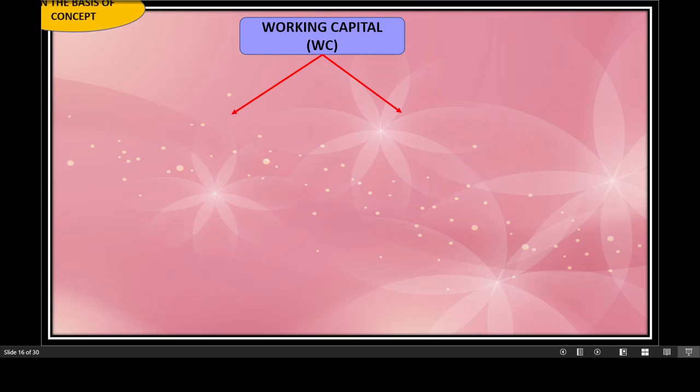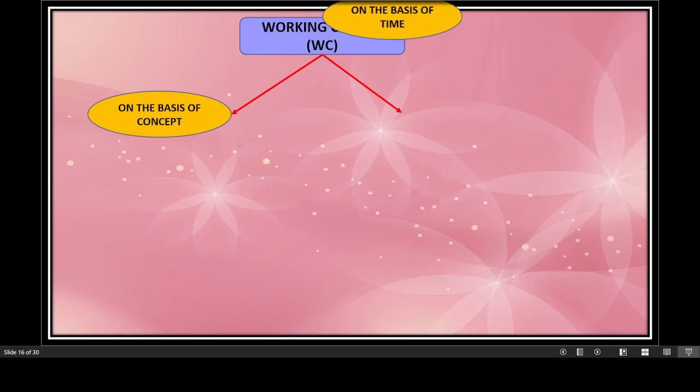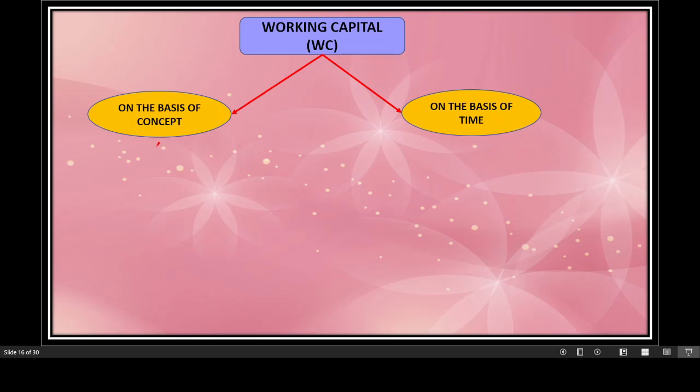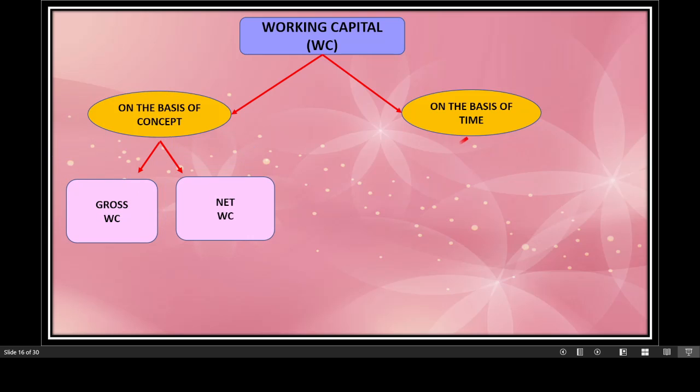Dear students, we can classify working capital broadly under two heads. One is on the basis of concept, and the second one is on the basis of time. On the basis of concept, we have gross working capital and net working capital that we have already read in my previous class. Gross working capital is the sum total of all the current assets. Net working capital is current assets over current liabilities.